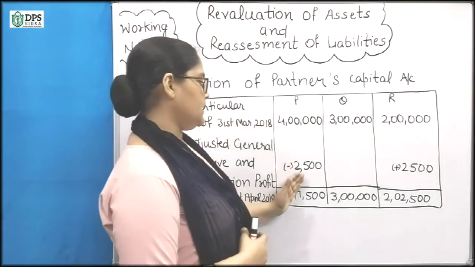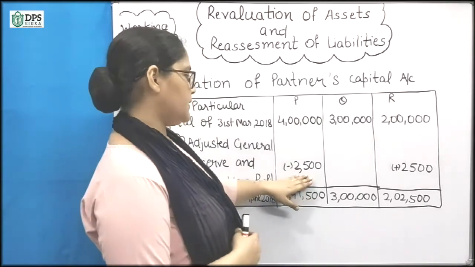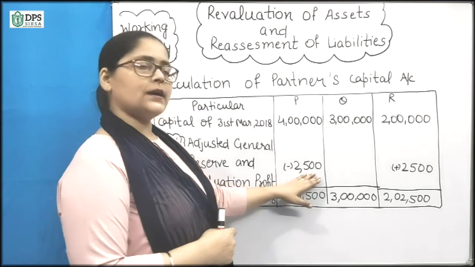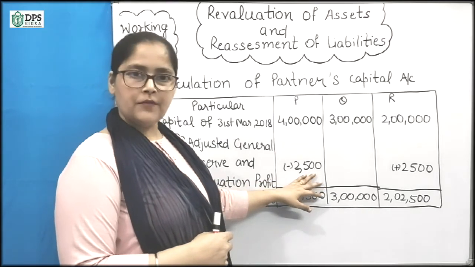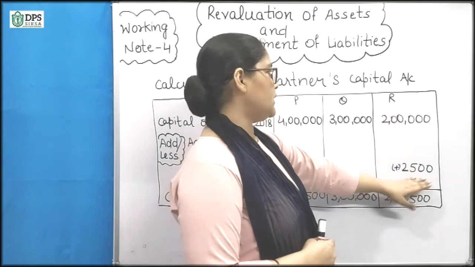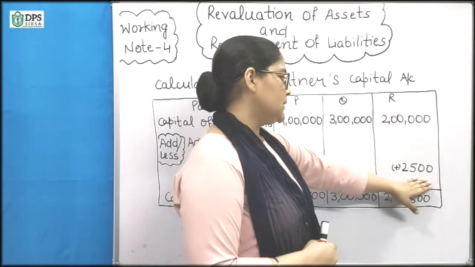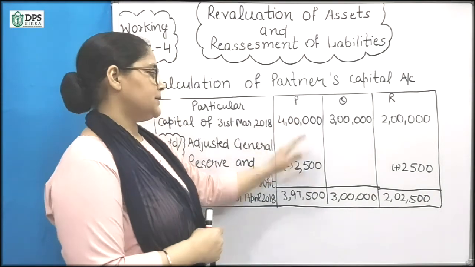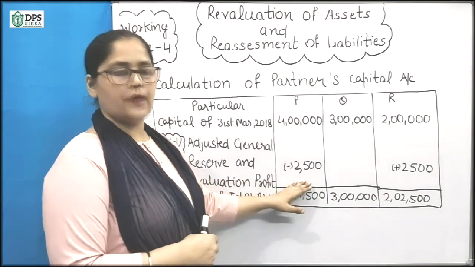P is the gaining partner, so we will take 2500 from P and give it to R. In R's account it will be added, and from P we will deduct the amount of 2500.